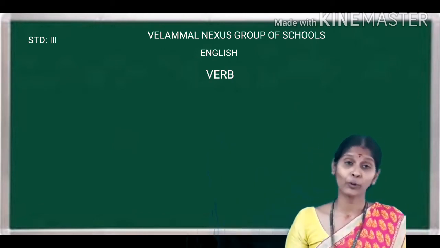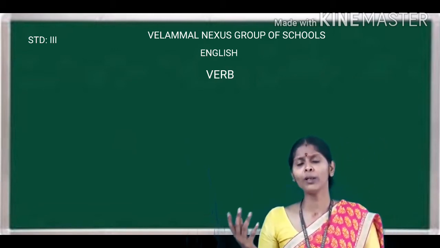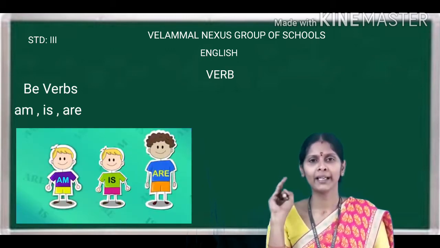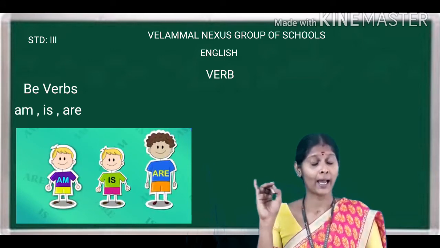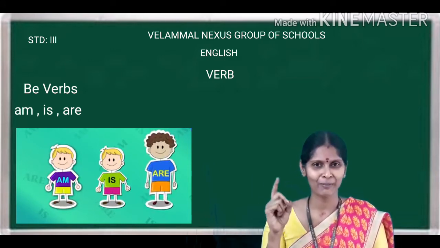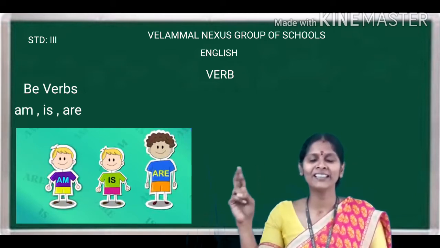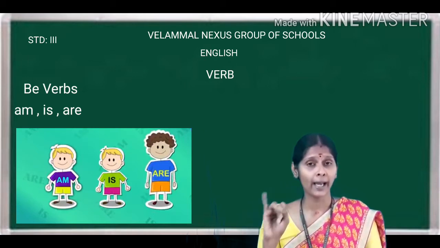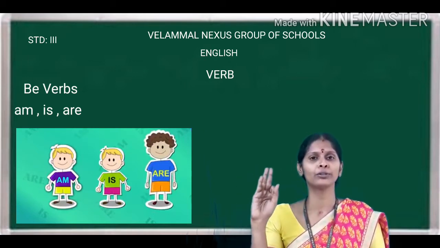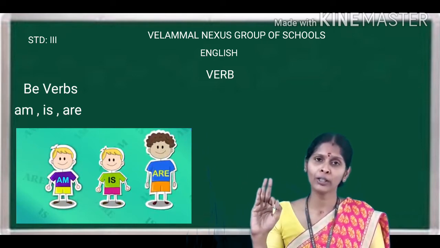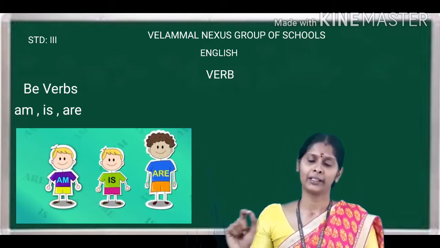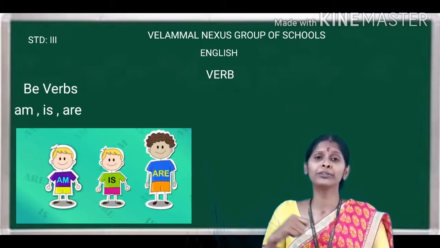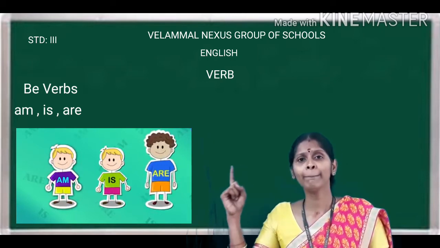Okay. Now, I am going to teach you another form of verb called be verbs. What are the be verbs? Am, is, are. Yes. This am, is, are are also called verbs, children. You should remember this very well. They are called be verbs. To give or add more information about the subject, we use the be verbs called am, is, are.